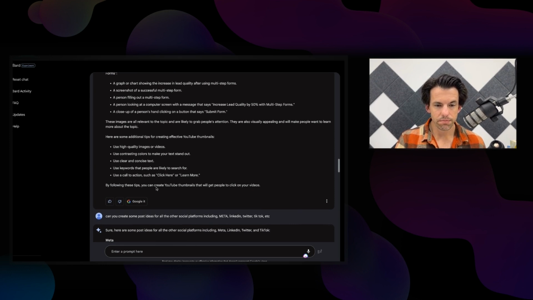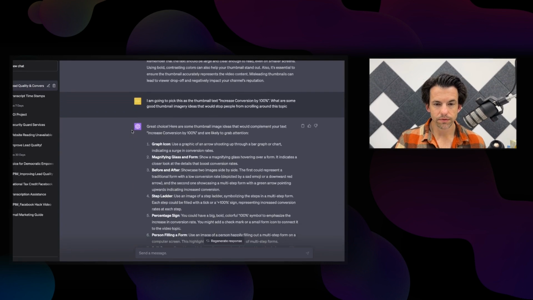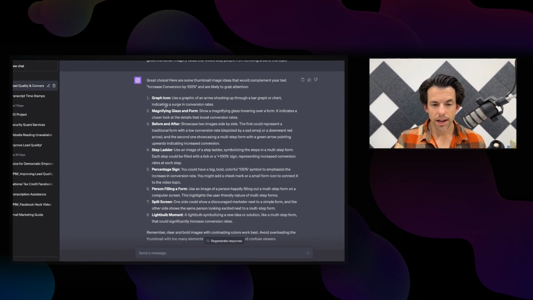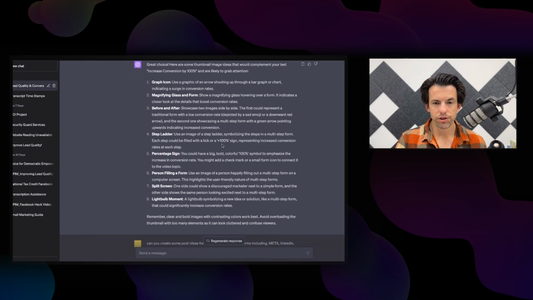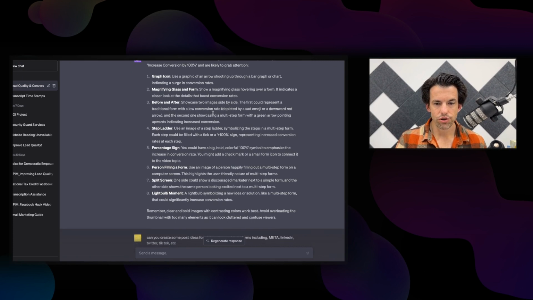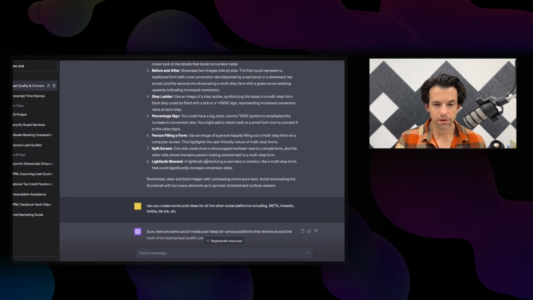Here are some additional tips. Not the best ideas from Google Bard. I do like how ChatGPT, when you're asking for thumbnail image ideas, has the styling, has the list, has the bold, a little more graphic explanation of what it should be. Showcase two images side by side, magnifying glass, arrows shooting up, image of a step ladder, percent sign, person filling the form, split screen, light bulb moment.